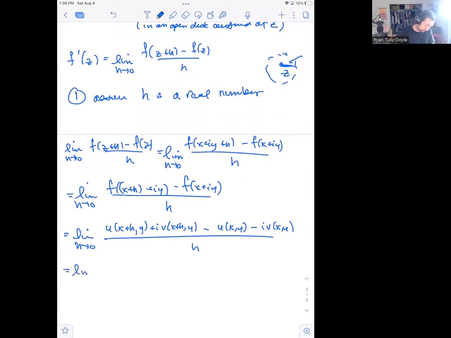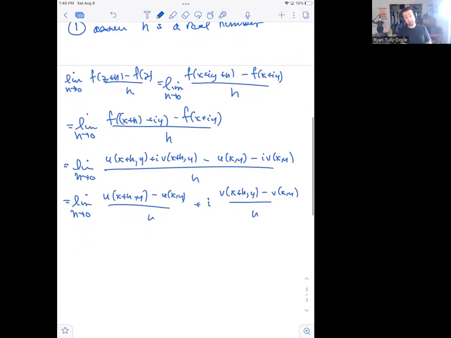This is the limit as h goes to 0 of u of x plus h comma y minus u of xy over h, plus i times v of x plus h comma y minus v of xy over h.